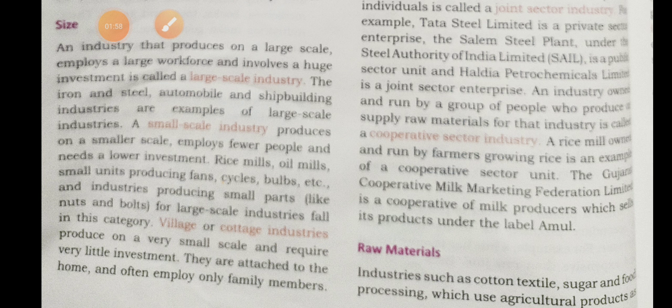Examples of large scale industries are iron and steel, automobile and shipbuilding.